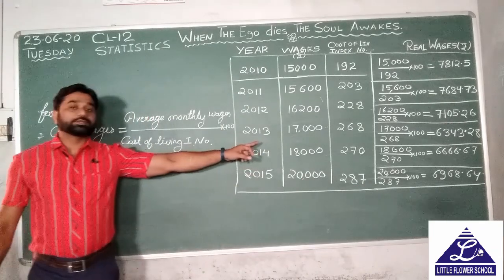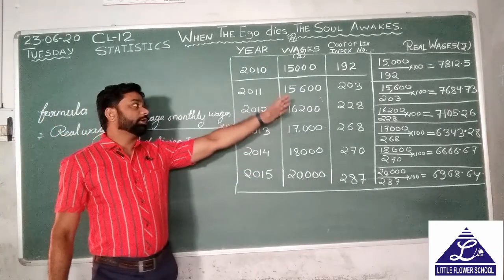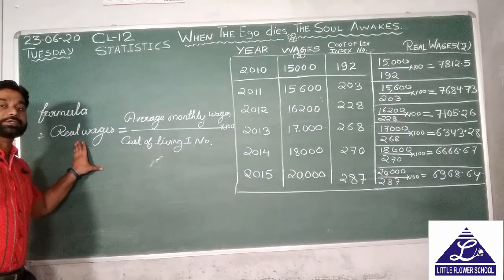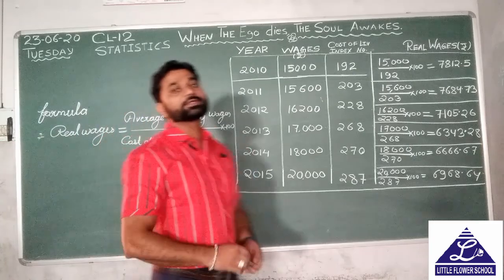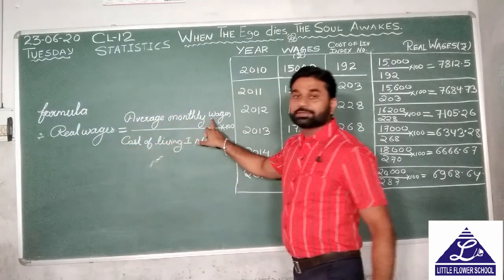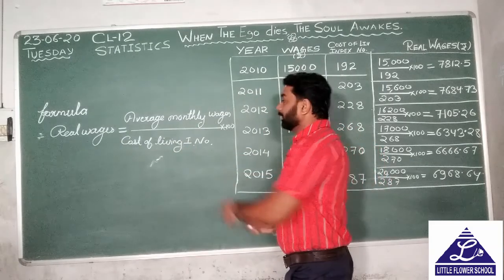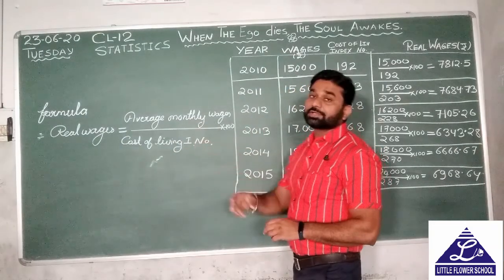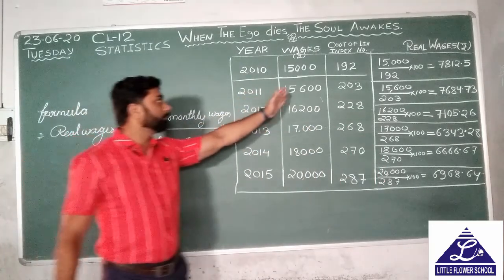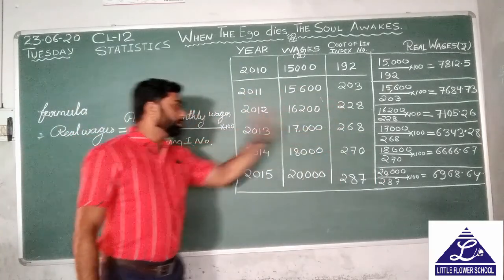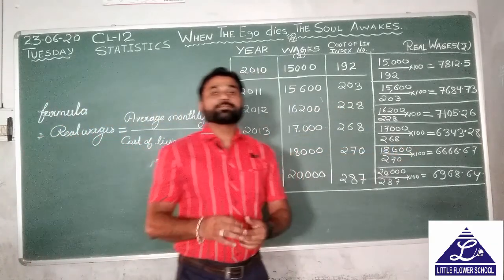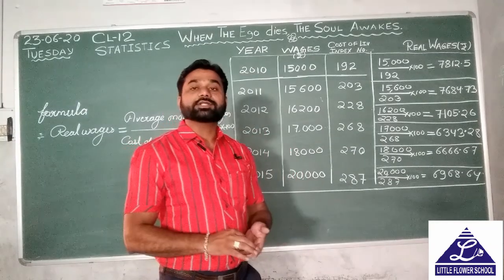Now you can see this is the method to solve it. The cost of living index number will be divided to find out real wages. If you want to find out real wages, we write the formula: average monthly wages upon cost of living index number multiplied by 100. Both things will be given in your questions. We will simply put them in the formula and write the value. Now further, if anything extra is asked in the question, let's refer to the book.